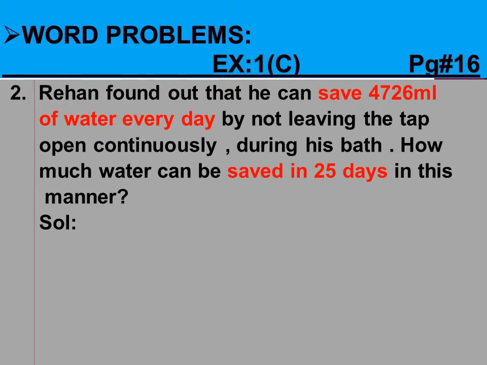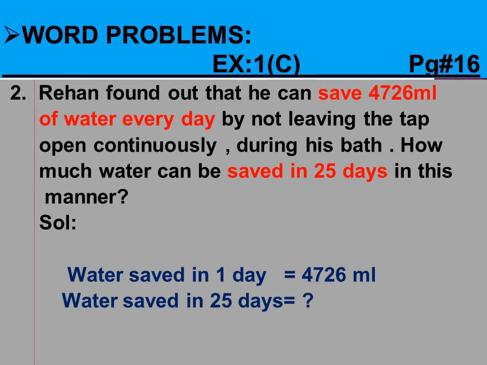Now when we make a model and highlight the main points, it will be clear that water saved in 1 day is given, and we have to find the water saved in 25 days. In the third step, that is the solution, we will start our solution like this. First we will write water saved in 1 day. First we will write the statement which is already given in the question. Water saved in 1 day is given, and we have to find water saved in 25 days.